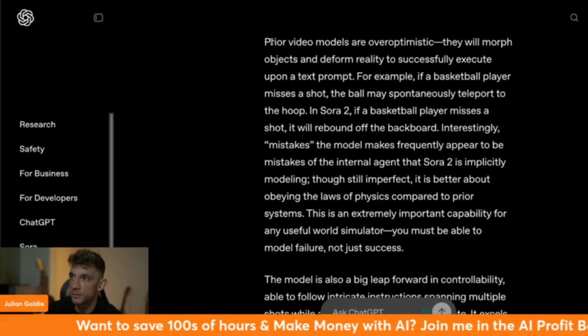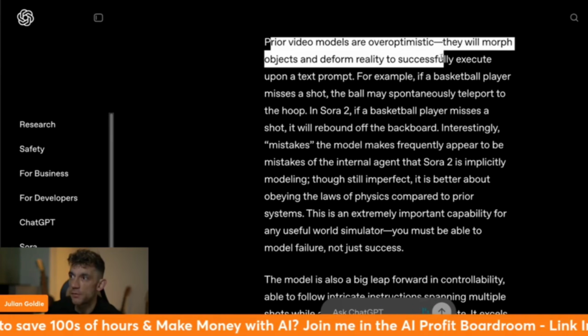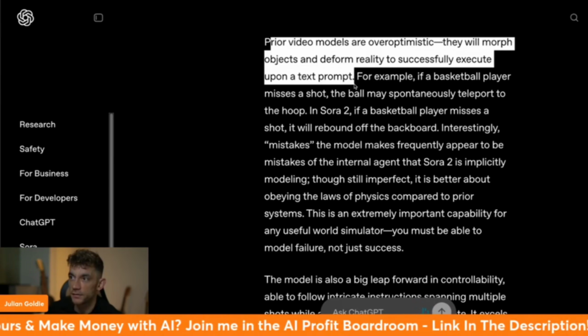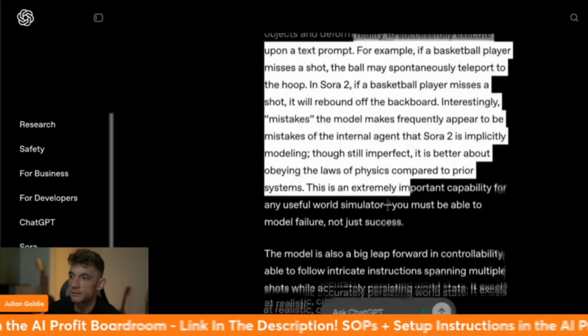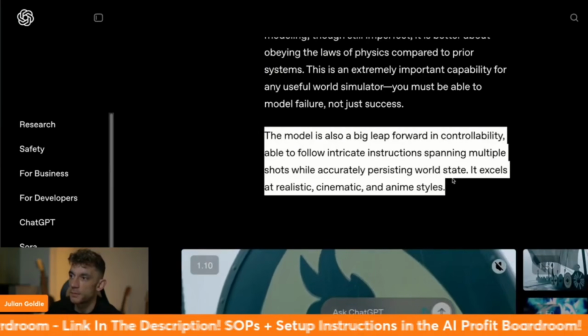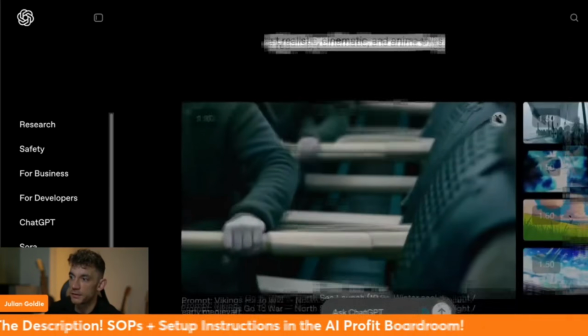And then you see it said prior video models are over optimistic. They will morph objects into reality to successfully execute upon a prompt. For example, blah, blah. So like the physics is wrong basically on the older models. This model is a big leap forward in controllability.